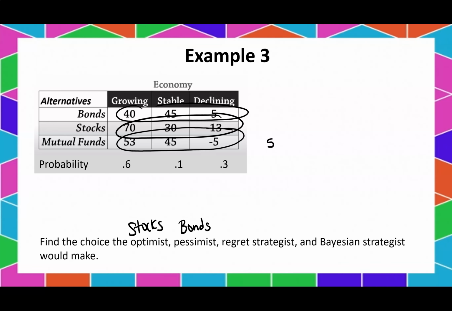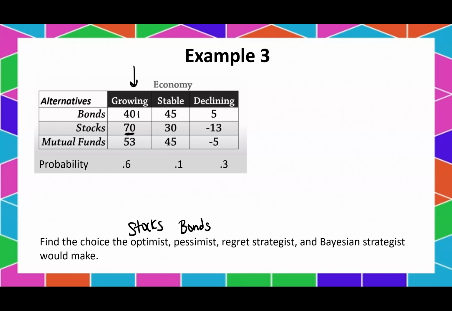Okay, regret strategists, we have to compare our biggest number. So here's our biggest number in this column. So here we regret 30, here we regret 0, here we regret 17. What's our biggest number in this column? Well, that's the 45 right here. So we regret 0, 15, and 0. Okay, what's our biggest number in our last column? Well, that would be 5.